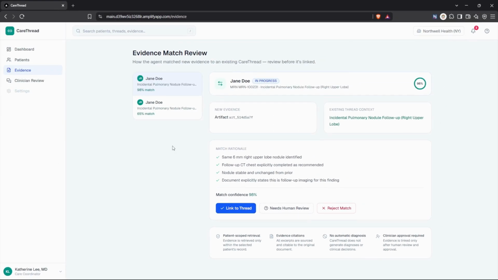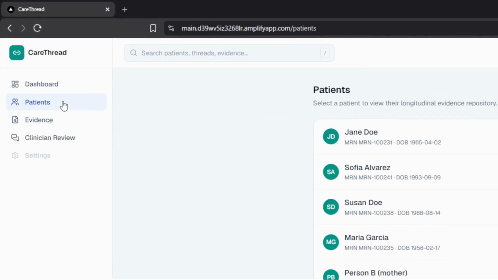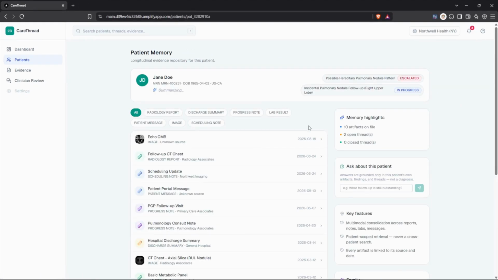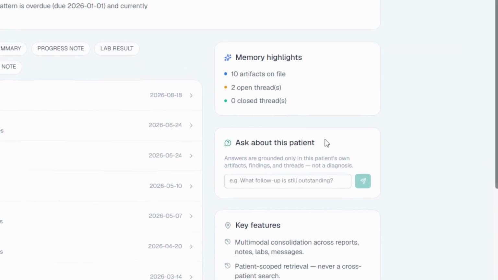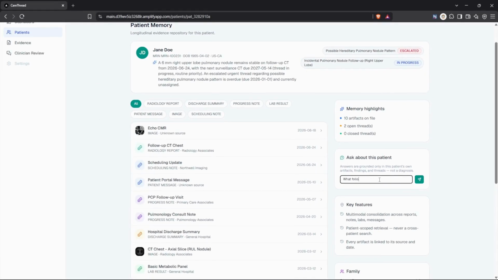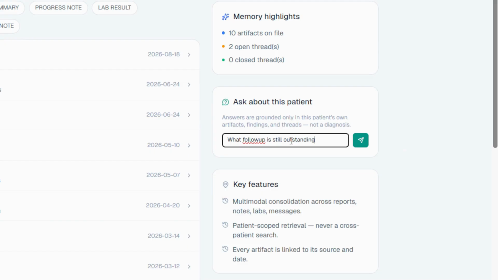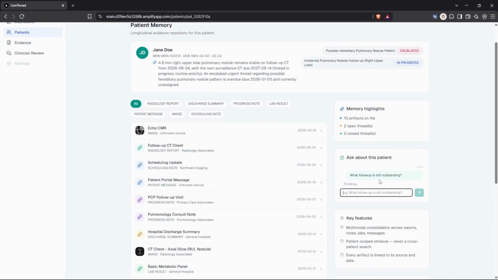All of this is only possible because CareThread also gives each patient a real memory. Every report, note, image, lab result, and message they've ever generated, unified into one longitudinal timeline, strictly scoped to that one patient. A clinician doesn't have to dig through it by hand. They can just ask, what follow-up is still outstanding for this patient? And get an answer grounded only in that patient's own documented history, cited back to its source.